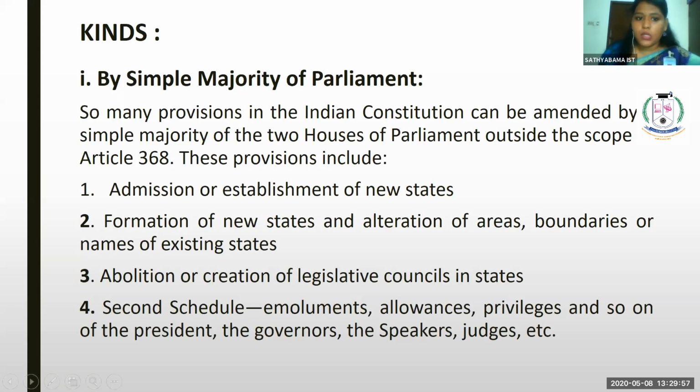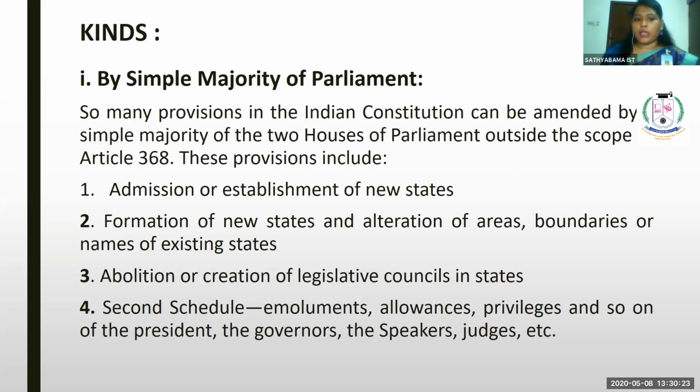These provisions include admission or establishment of new states. So this simple majority method can be followed if the amendment is relating to the establishment of new states. If the parliament is going to establish any new state, or if an existing state is going to be divided into two parts, simple majority can be adopted by the parliament.